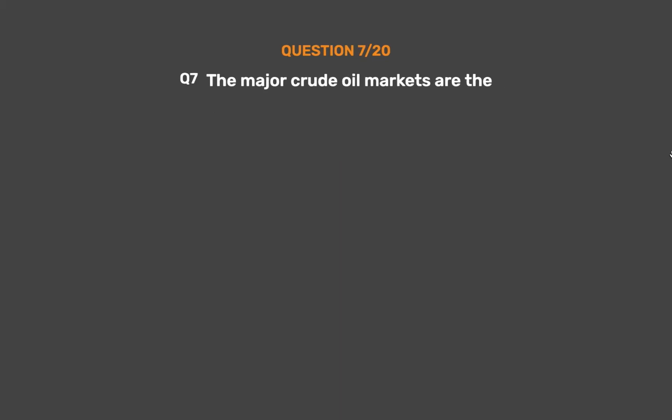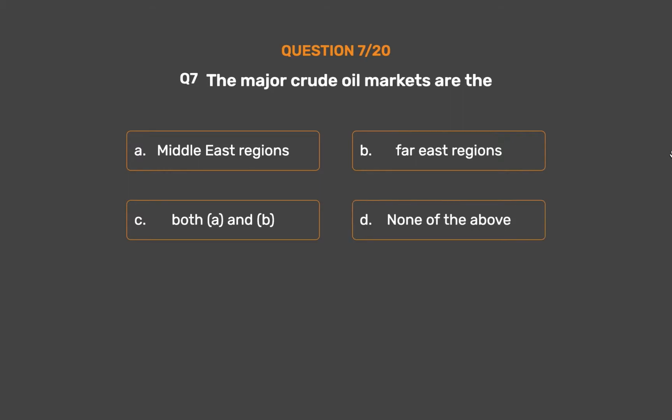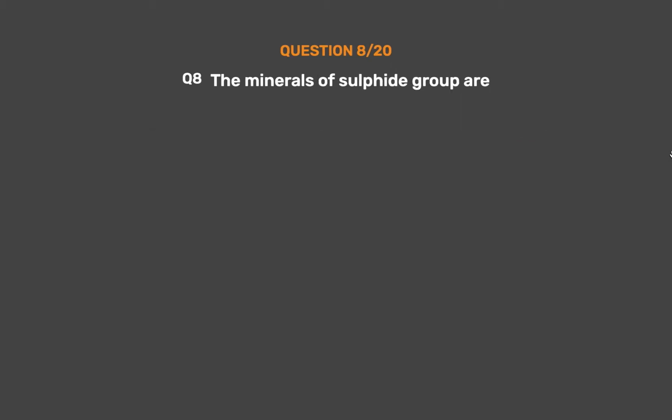Question number 7. The major crude oil markets are the Option A. Middle East regions. Option B. Far East regions. Option C. Both A and B. Option D. None of the above. The correct answer is Option C. Both A and B.